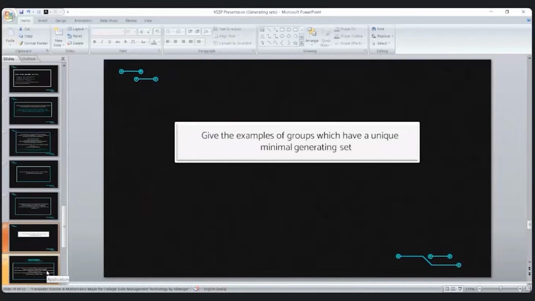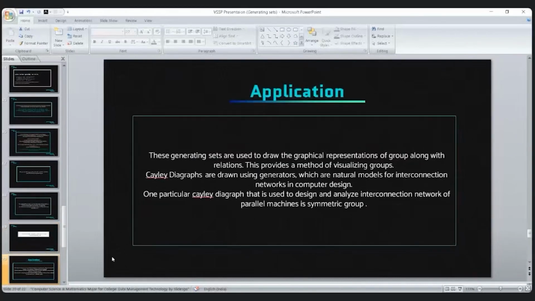In the last part I will talk about the applications of these generating sets. Generating sets are used to draw graphical representations, and another concept which is used along with generating sets is relation, which is the relation between two elements.